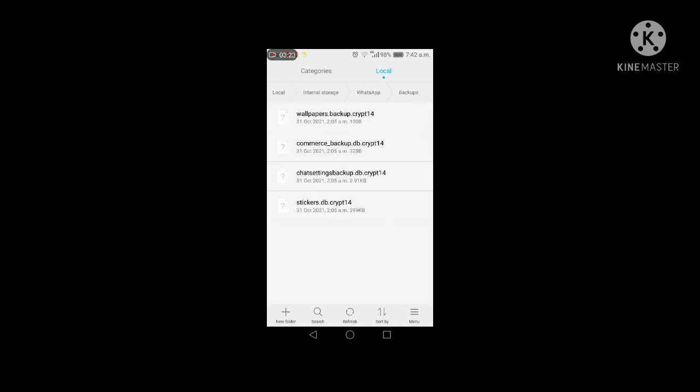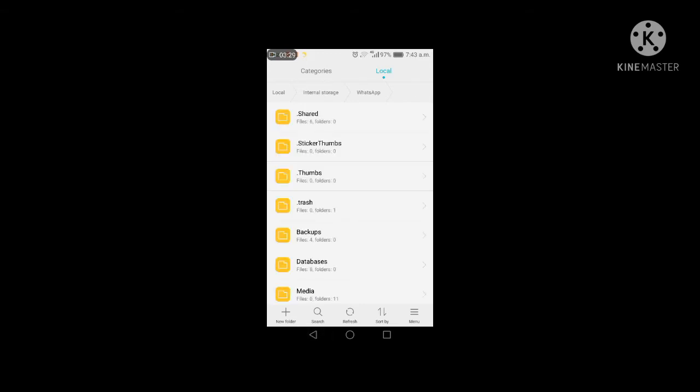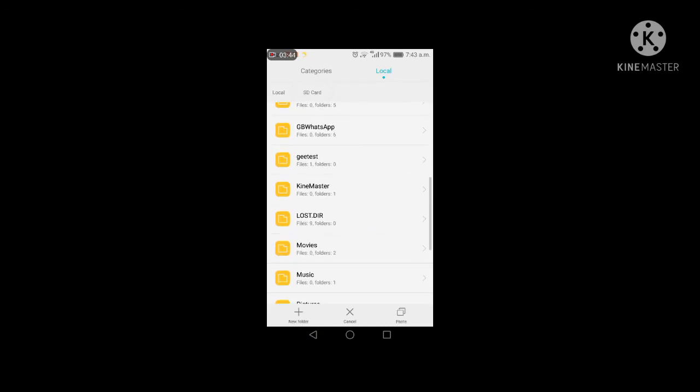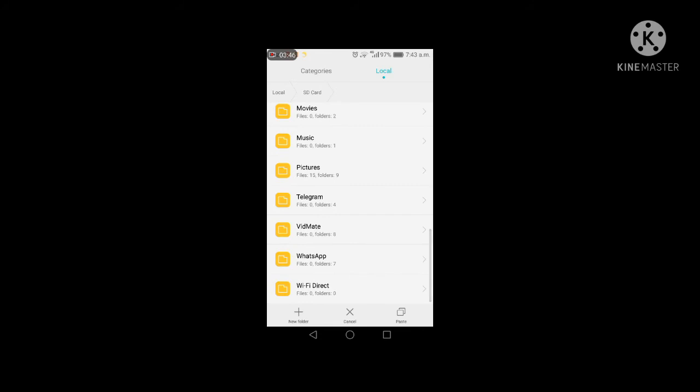This is the backup option. You can see that nothing is present here. So what can you do? You just copy these two files and move them. I just copy these two files and upload them to your selected folder.